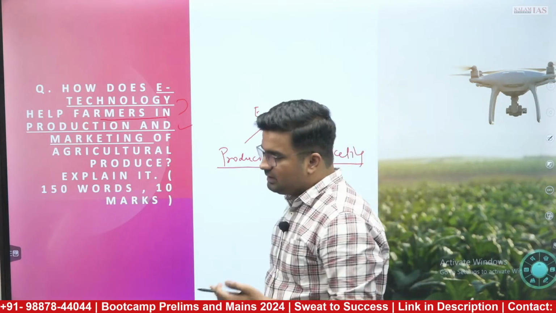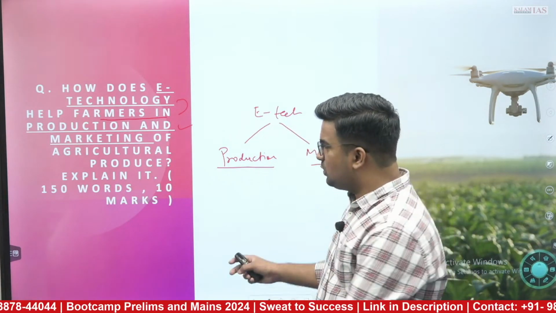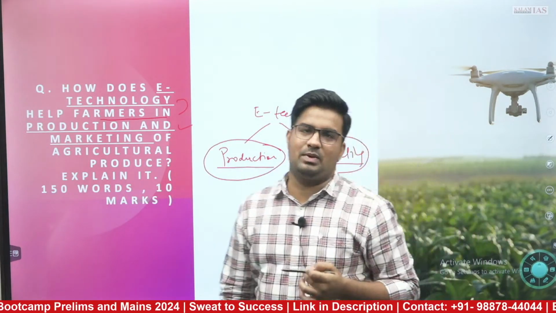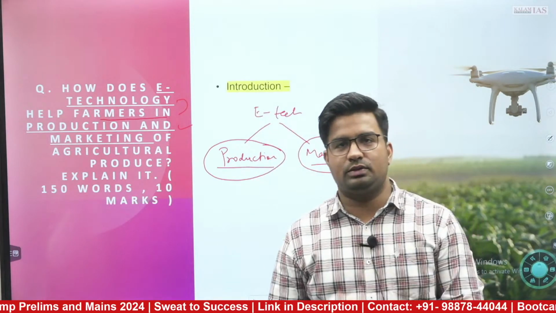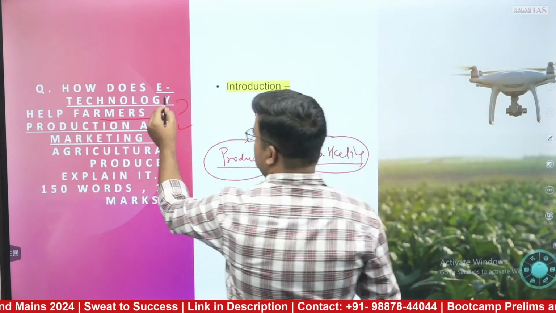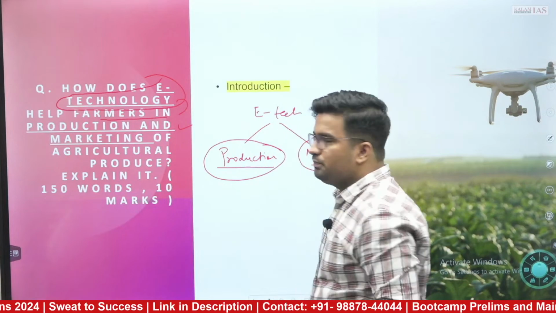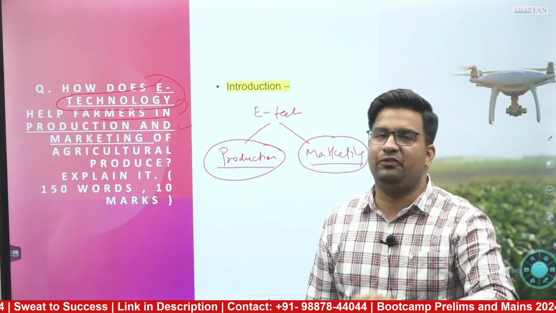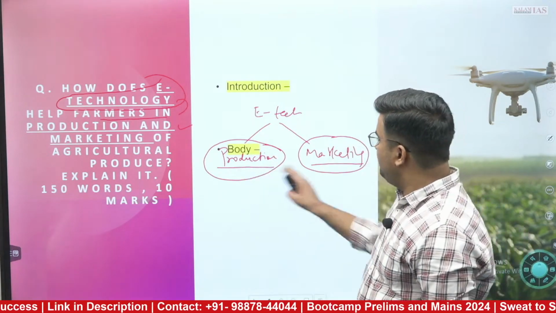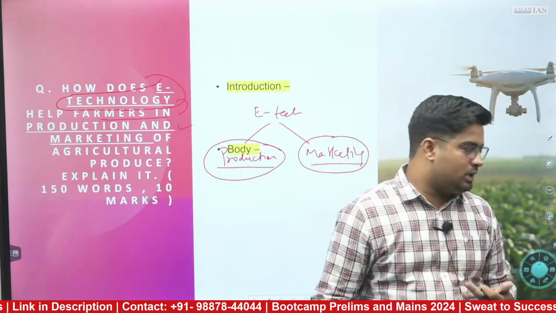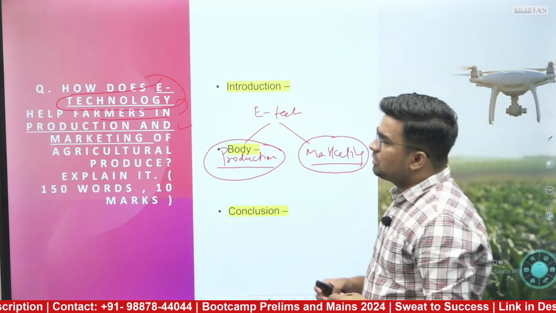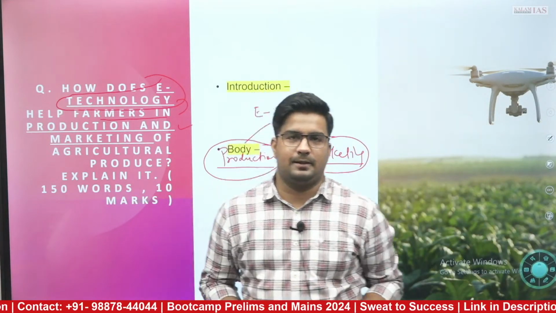Simply they have given "how", you have to explain. तो इस क्वेश्चन में आपको सब पार्ट्स आराम से मिले हुए हैं और सब पार्ट्स के बारे में आपको लिखना है. But how are you going to introduce this question? That is the first part. There are two ways to introduce. First, you can define this e-technology aspect if you want to, or how this e-technology has helped farmers. To an extent, you can define that also. Then in the body part, we will be writing these two aspects, e-technology aiding in the production and the marketing aspect. And furthermore, the concluding remark to it we will be discussing.